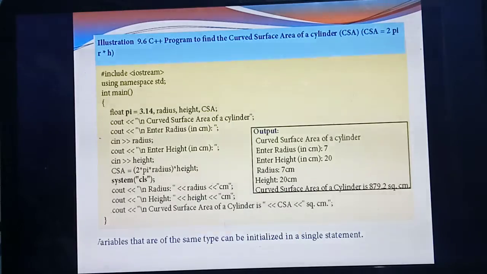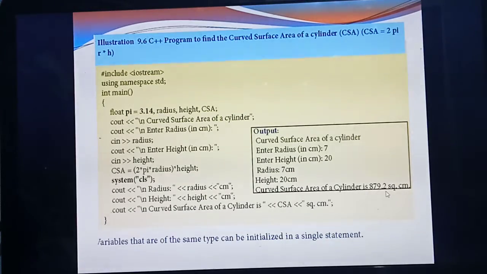So for curved surface area, immediately you are calling the variable CSA. So immediately the control will flow to this line CSA. Here it will calculate 2 into pi into r into height. What's the value? 2 into pi, 3.14, into radius. What value you have entered? 7. Into height, what value you have entered? 20. So altogether you multiply and you get the answer 879.2 square centimeter. Understood how you are getting the value? This is the sample program in C++.